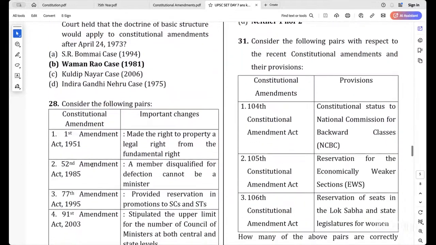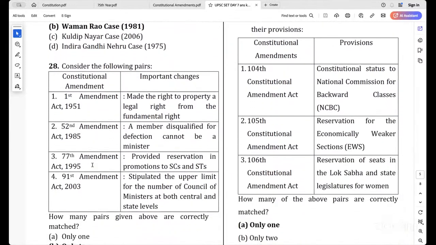Okay, Waman Rao. Next, consider the following pairs. First Amendment Act 1951: did it make the right to property a legal right and not a fundamental right? Which amendment does that? The 52nd Amendment Act 1985: a member disqualified for defection cannot be a minister. Hold it. 77th Amendment Act 1995 provided reservation in promotion to SCs and STs. Okay, hold it. 91st Amendment Act 2003.